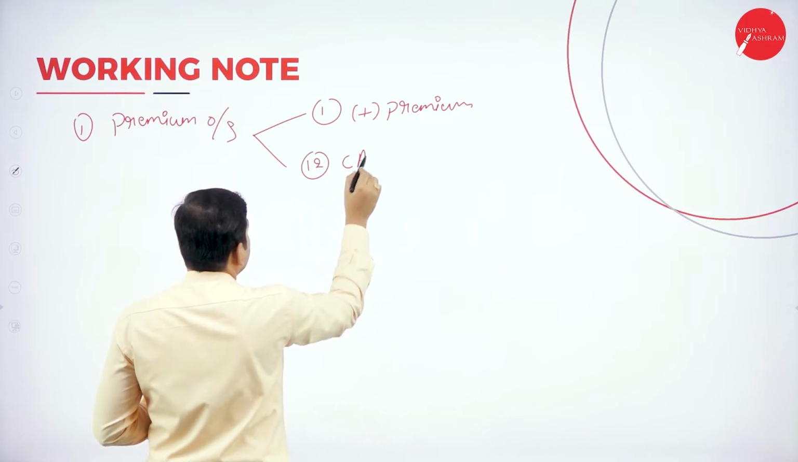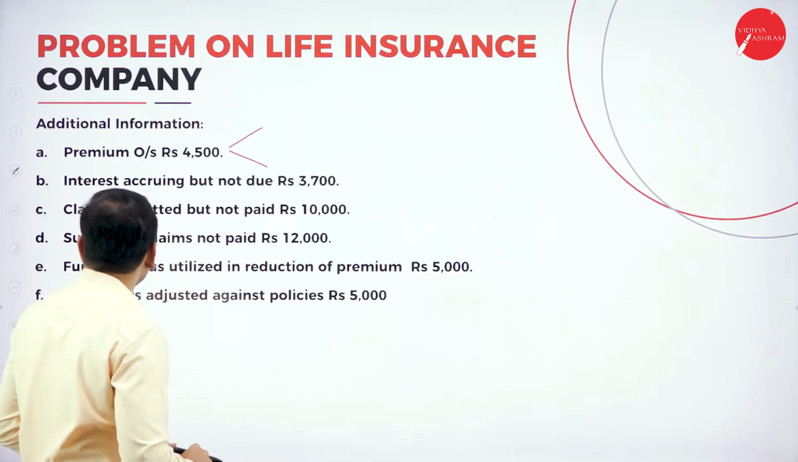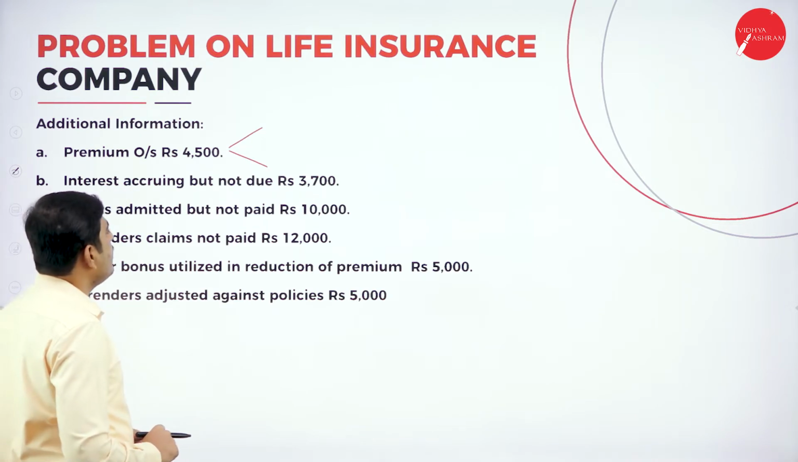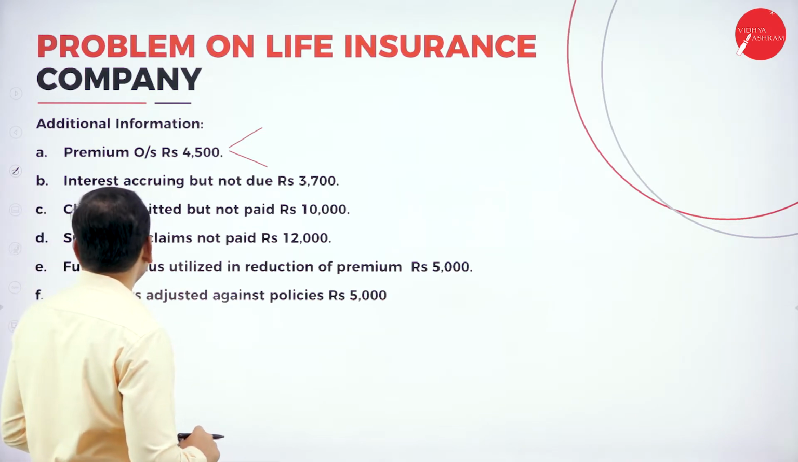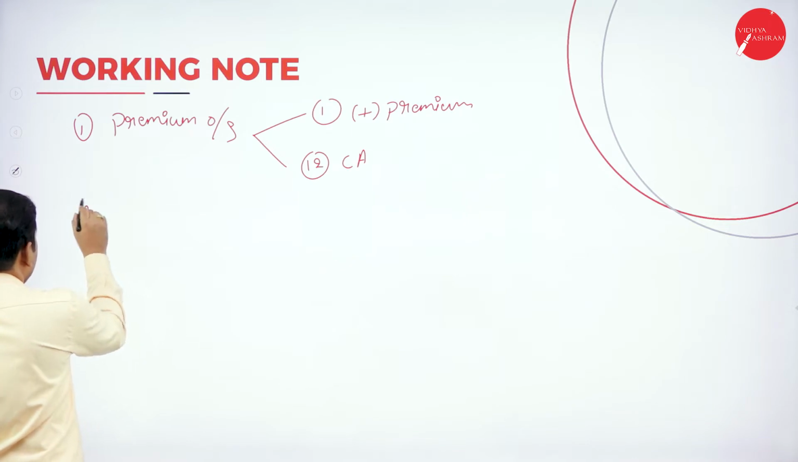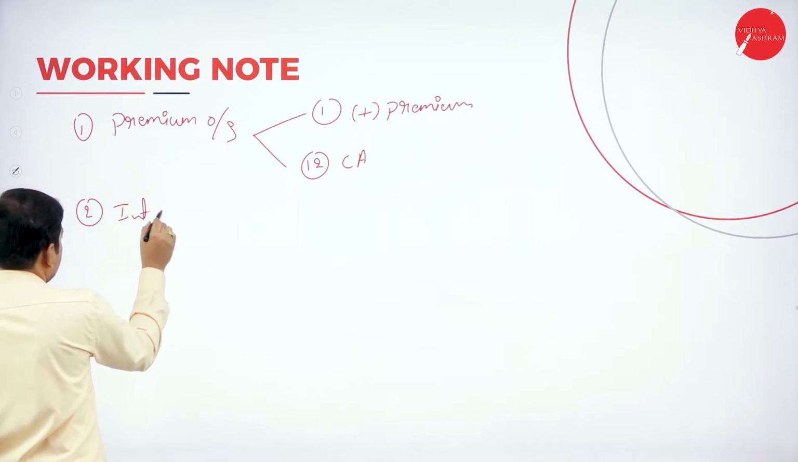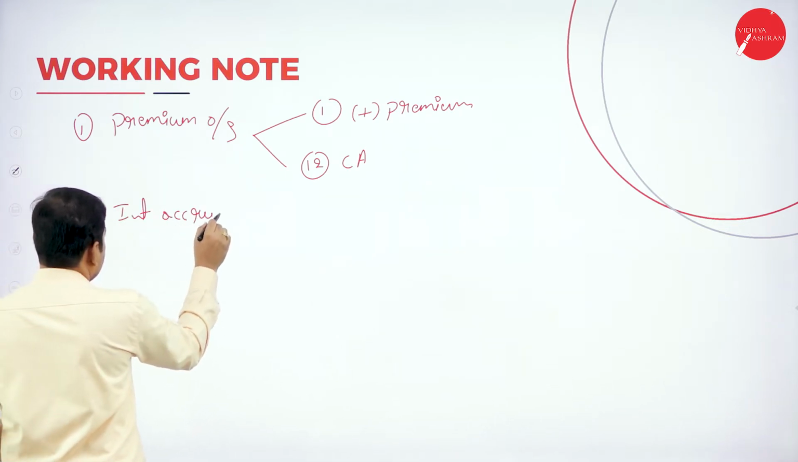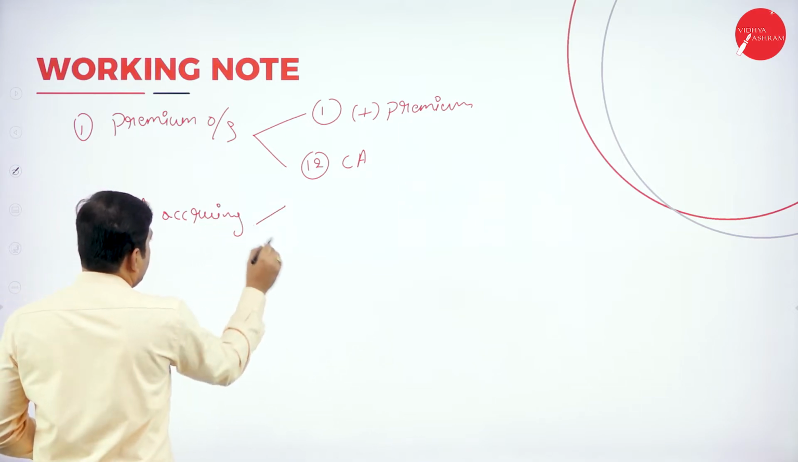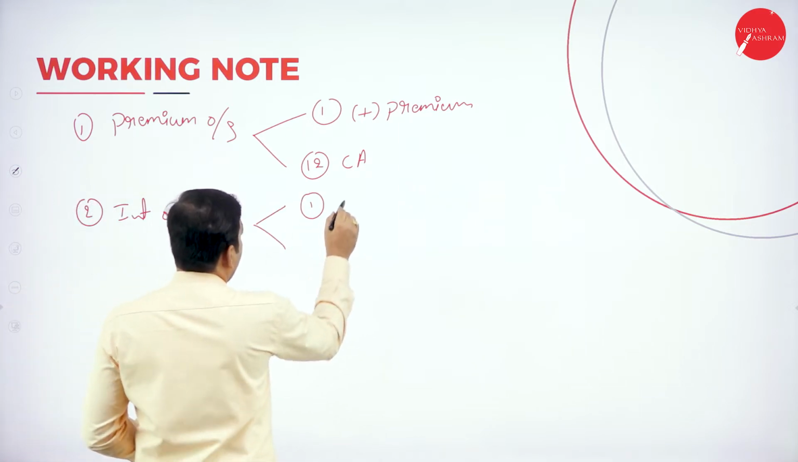Next adjustment, interest accruing but not due. So where do we have to show interest? Second one, interest accruing. Again, schedule number 1, add to premium.